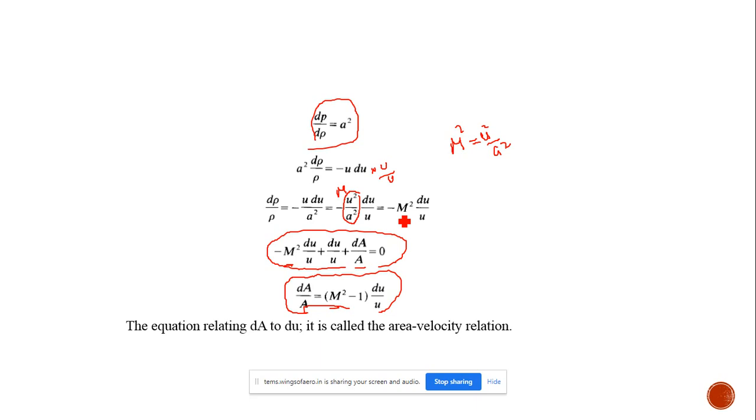Then by multiplying and dividing by u, we get u square by a square, that is m square. So the relation relates Mach number, area, and also the velocity. Just note this equation: dA by A equal to m square minus 1 into du by u.